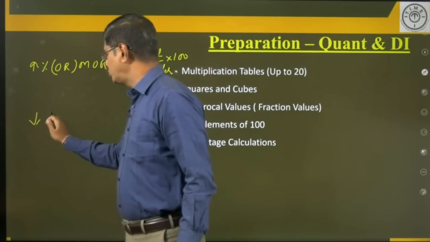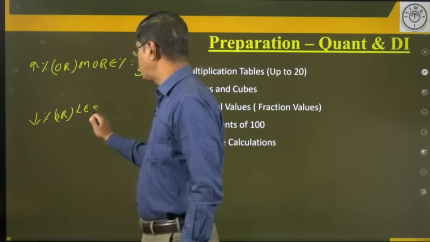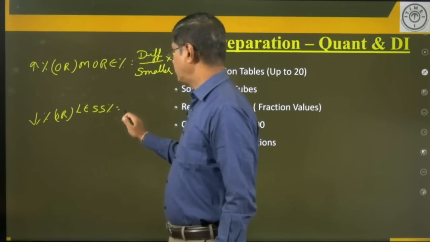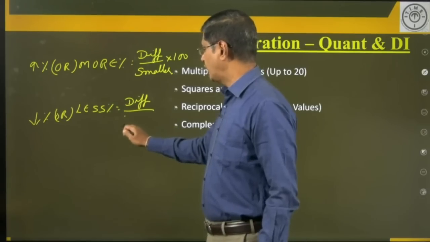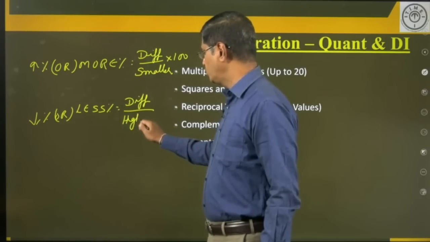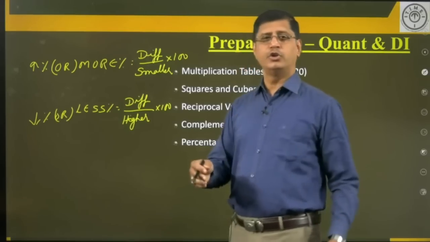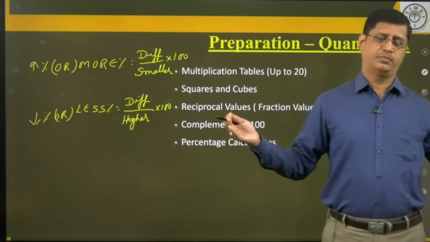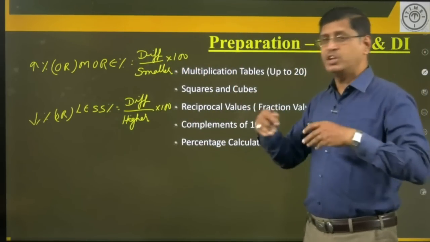Similarly, percentage decrease or percentage less, percentage fall. To find the value, we use the difference by the higher value into 100. What is the difference here? Difference means we are using the initial and the final value, the difference of these two with respect to the initial value.